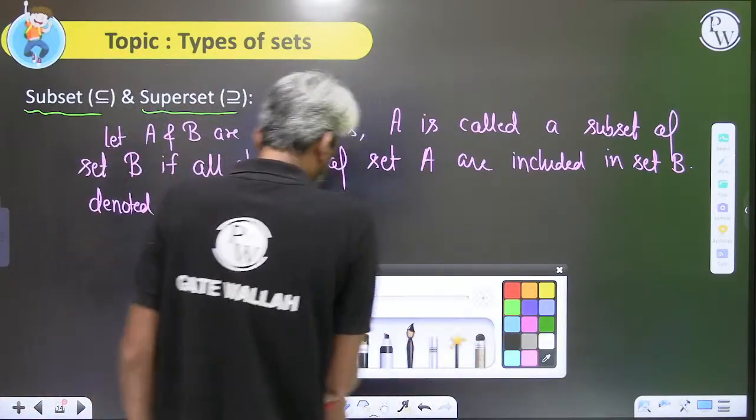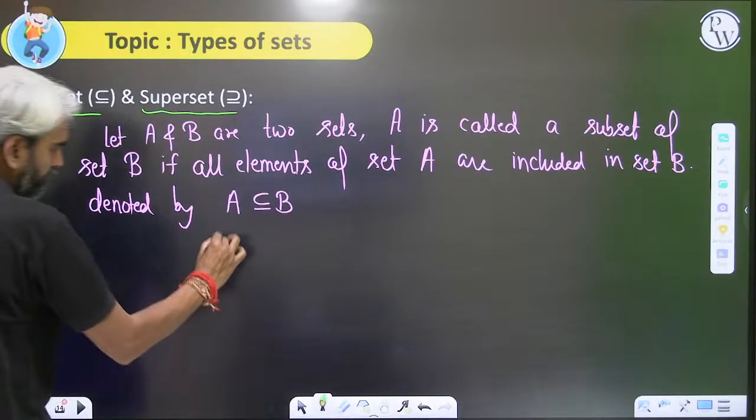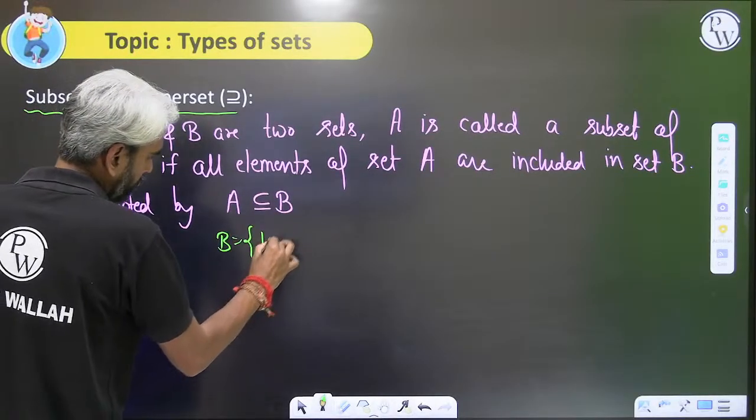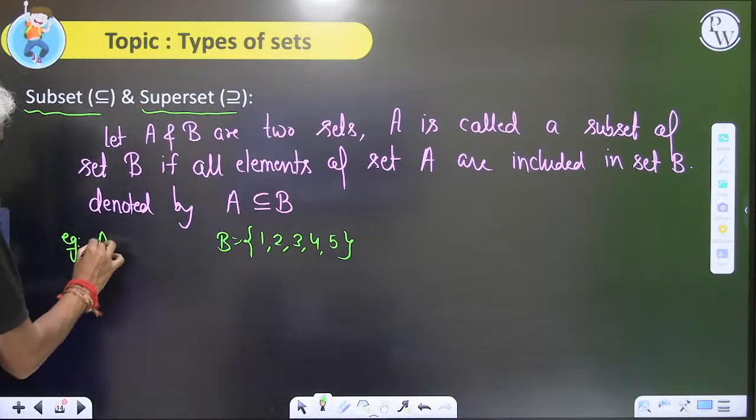Please look at this carefully. Let me first define B: I have 1, 2, 3, 4, 5. Then I have a set A: 1, 3, 5.